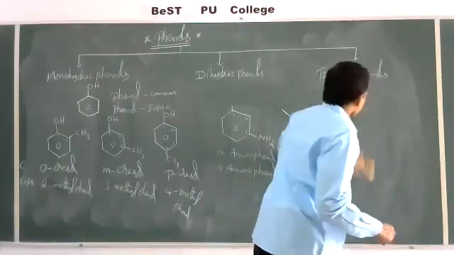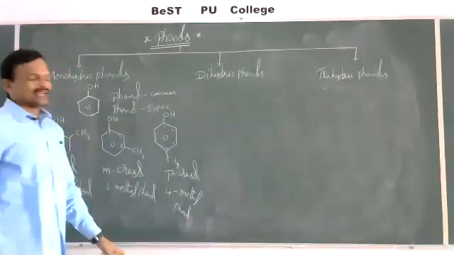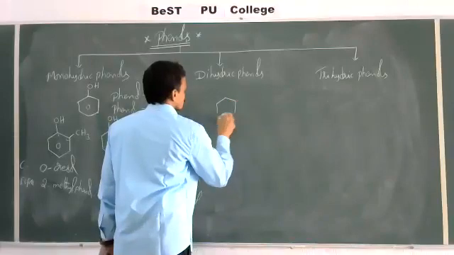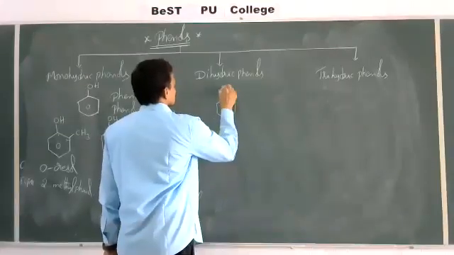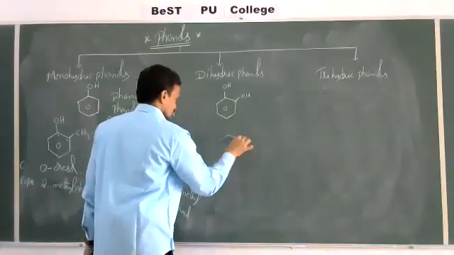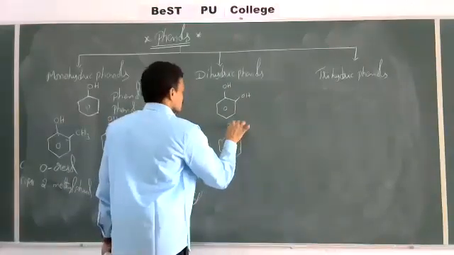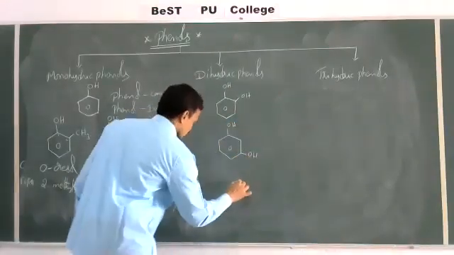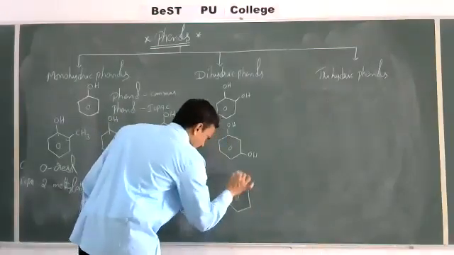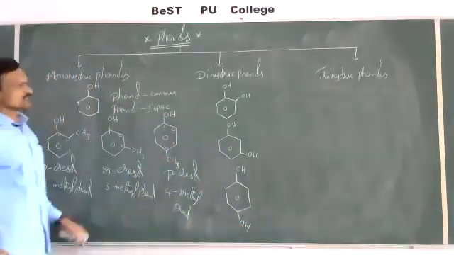Now come to dihydric phenols. So 3 possibilities are here: ortho position, meta position, and para position of these 2 OH groups. 2 OH groups, 3 possibilities are there.